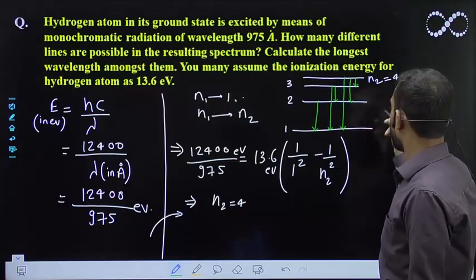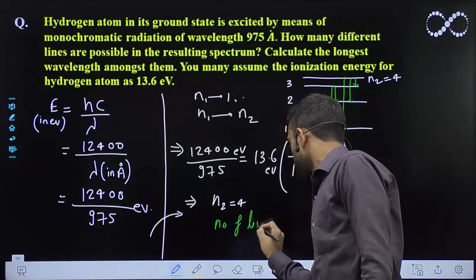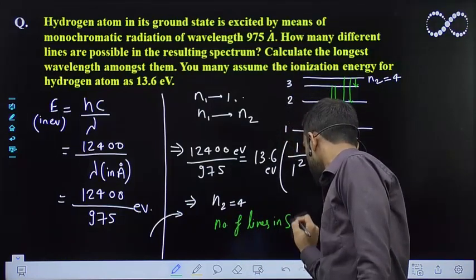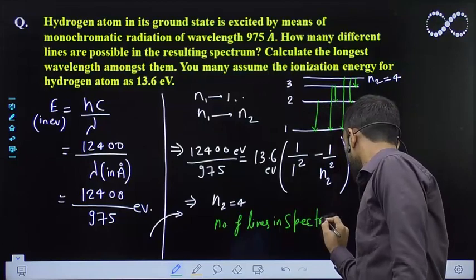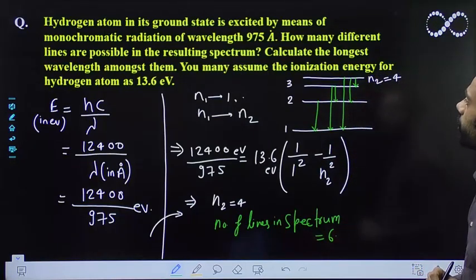So the number of lines in the spectrum will be equal to 6. Now it is saying, calculate the longest wavelength among them.